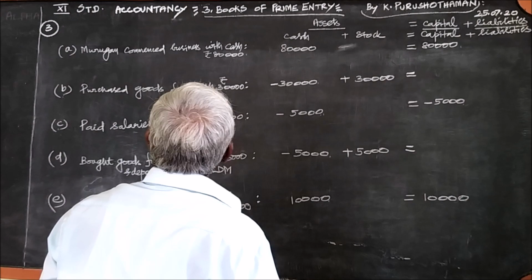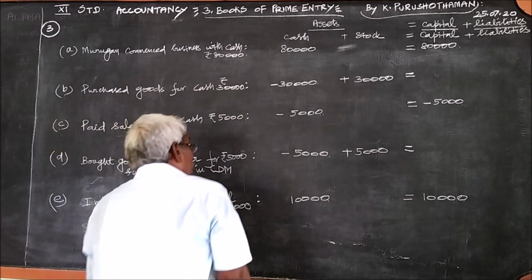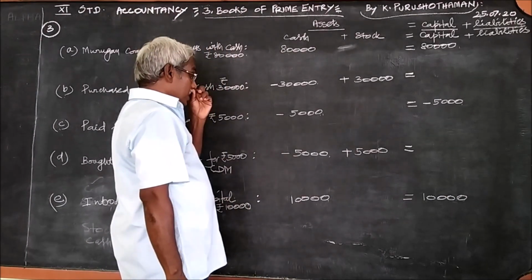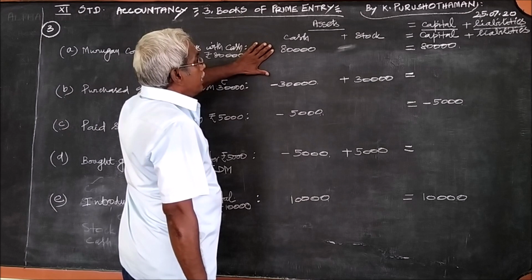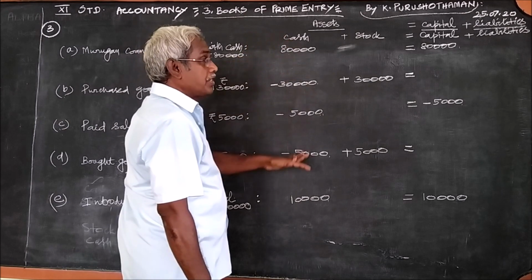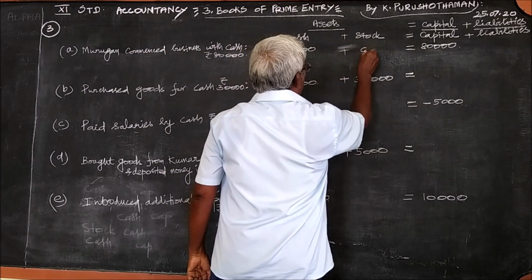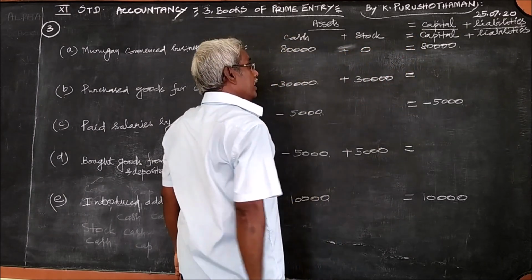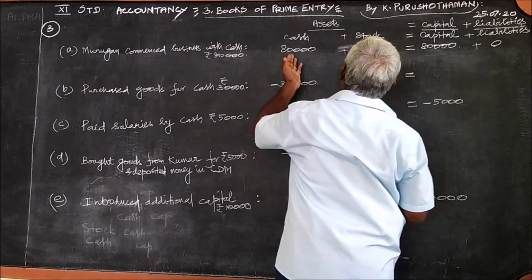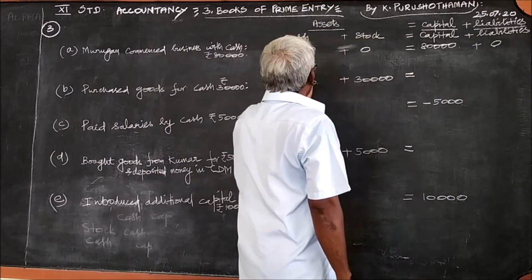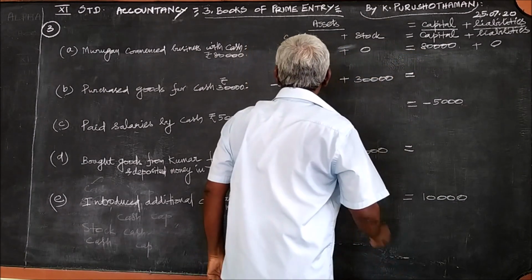Okay, now what are the other items? We should complete it now. Once you post the amount in the accounting equation, left hand side and right hand side must be equal. This 80,000, stock 0, therefore it is 80,000. No liability, 0. See the left hand side and right hand side. Left hand side 80,000, right hand side 80,000.